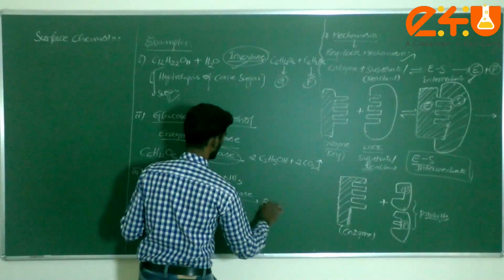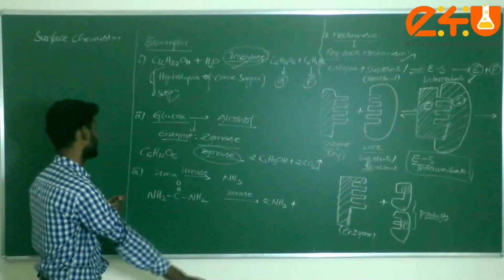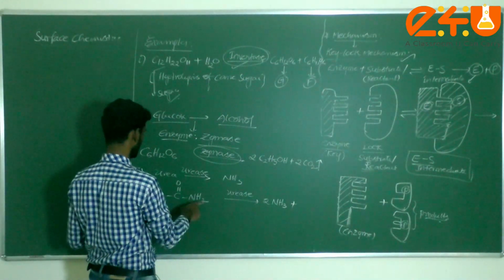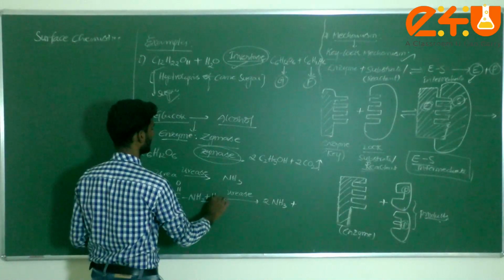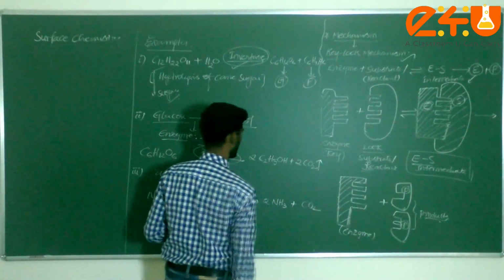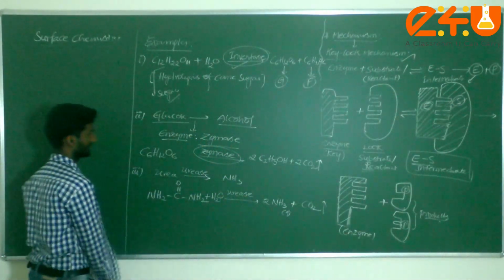Just check it here. 2 moles of ammonia, total hydrogen atoms here 2, here 4, plus you are taking water, understand, plus forming carbon dioxide. This also comes under gas.